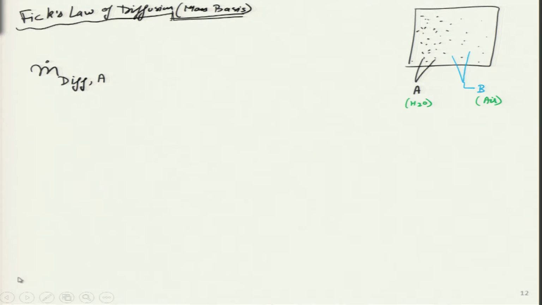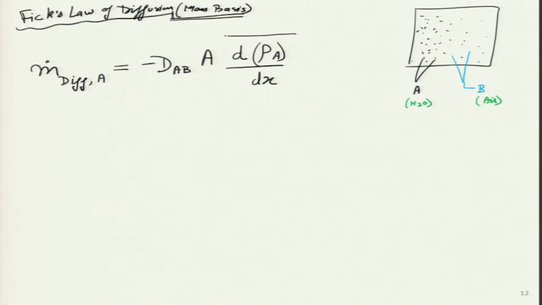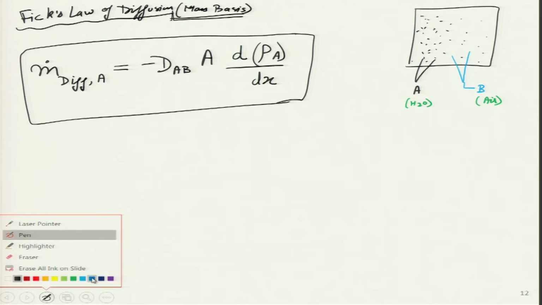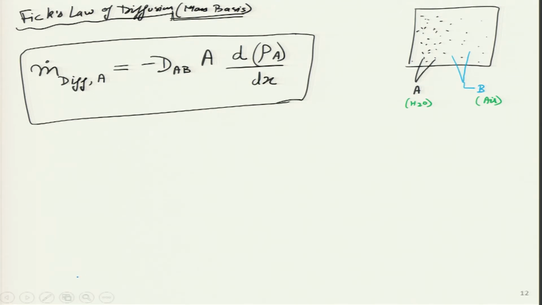So, that is what this equation gives me. This is telling me minus D_AB, A, differential of density A with distance. Let us look at each of these terms in this equation, and let me write the units as well.